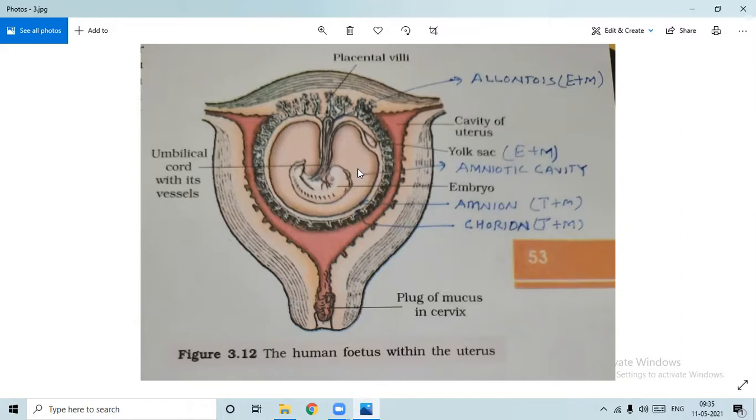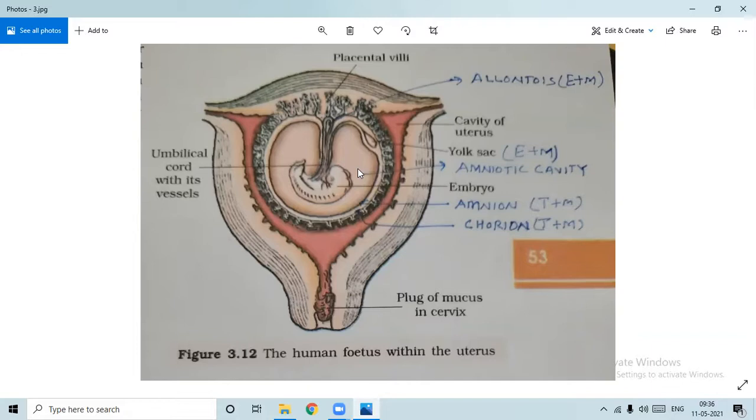Chorion is outside the fetus. Amnion is surrounding the fetus, rather forming a bag-like structure, which is giving protection. So I let you know in the diagram just now. Then allantois and the yolk sac, both are not giving protection, but are meant for production of the RBCs. Amnion and chorion are giving the protection.